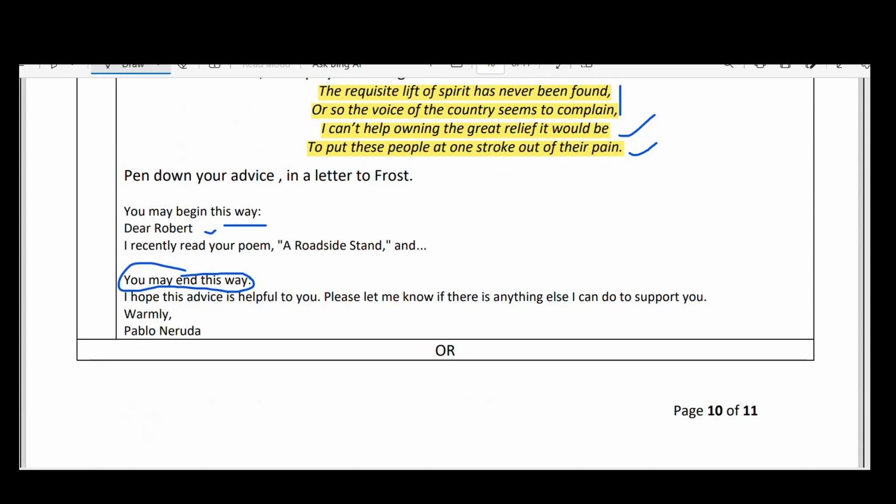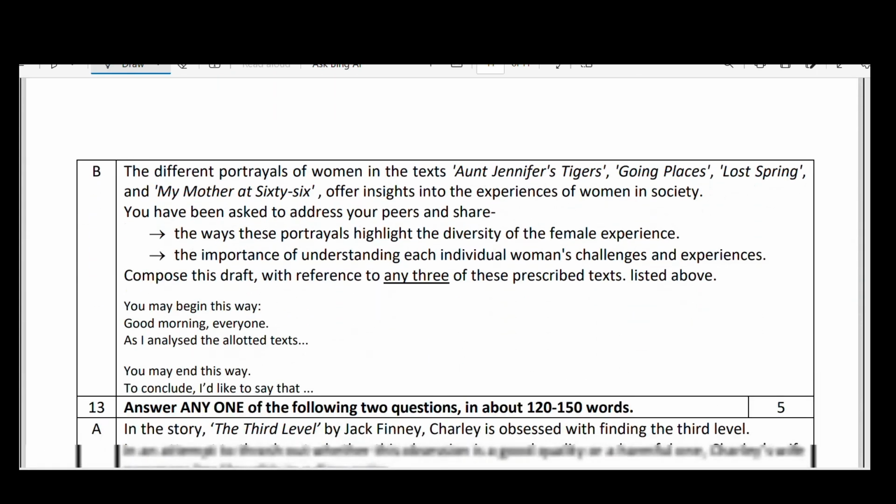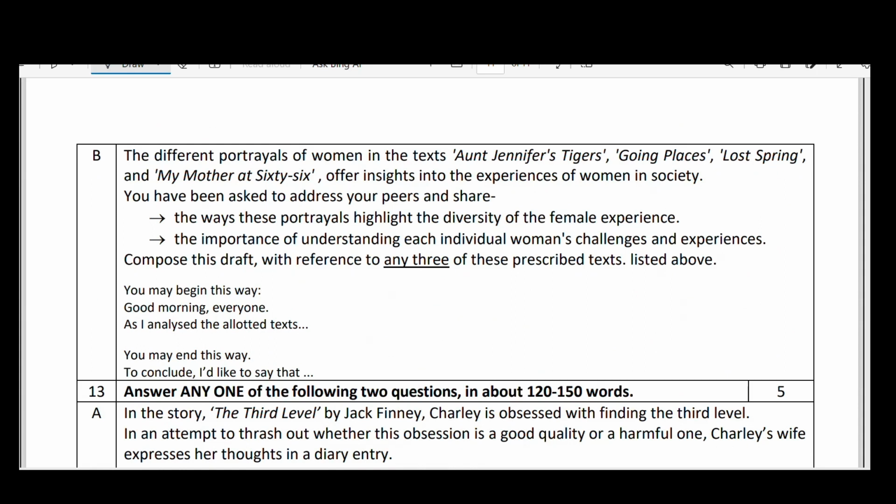Okay, a roadside stand. In this way also the questions are asked. Yes, the next question is on the different portrayals of women in the texts: Aunt Jennifer's Tigers, Going Places, Last Spring, My Mother at Sixty-Six. After gaining insights into the experiences of women in society, you have been asked to address your peers and share the ways these portrayals highlight the diversity of female experiences, and the importance of understanding each individual woman's challenges and experiences.